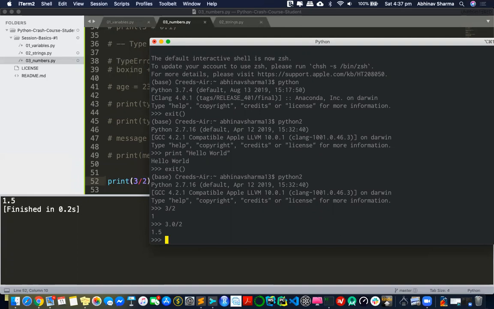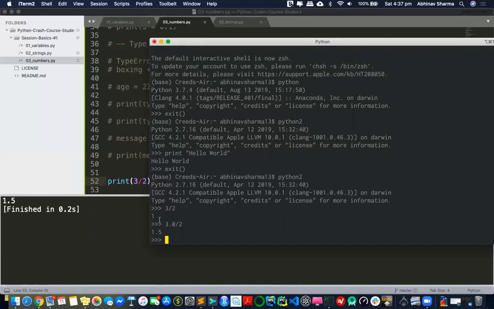This is what was changed. You see, the change is at a very deep level. It's not a change which can be easily transferred. That's why moving an application from Python 2 to Python 3 is very difficult, nearly impossible. Because I had never imagined that 3 by 2 would become 1.5. But now I've moved to a new world where it becomes 1.5. The kind of error that I can get inside an application is beyond my understanding. The whole construct of language understanding has changed now.